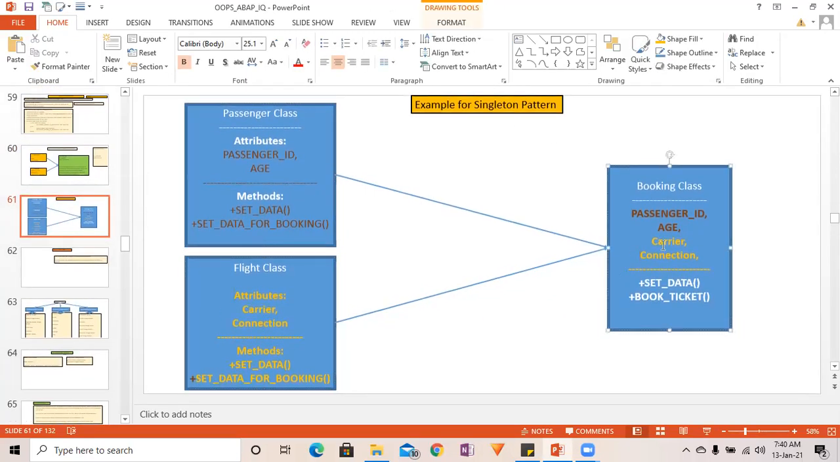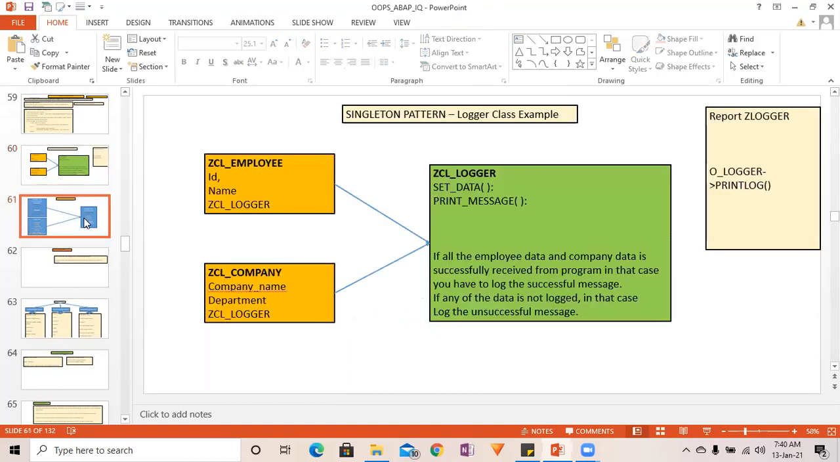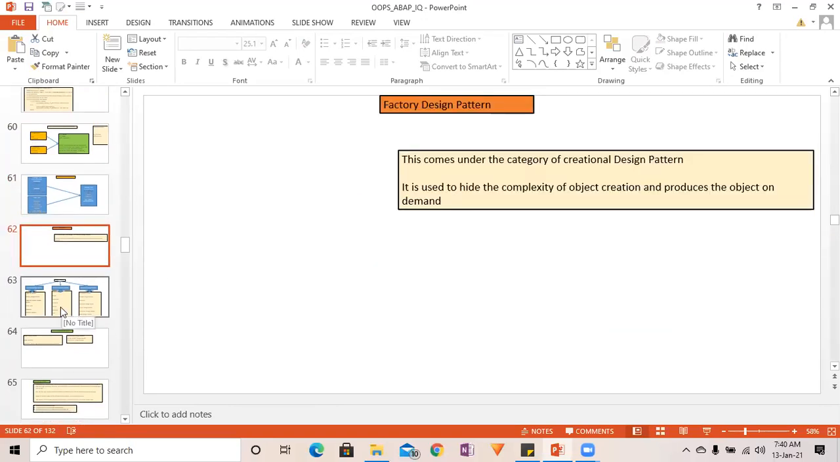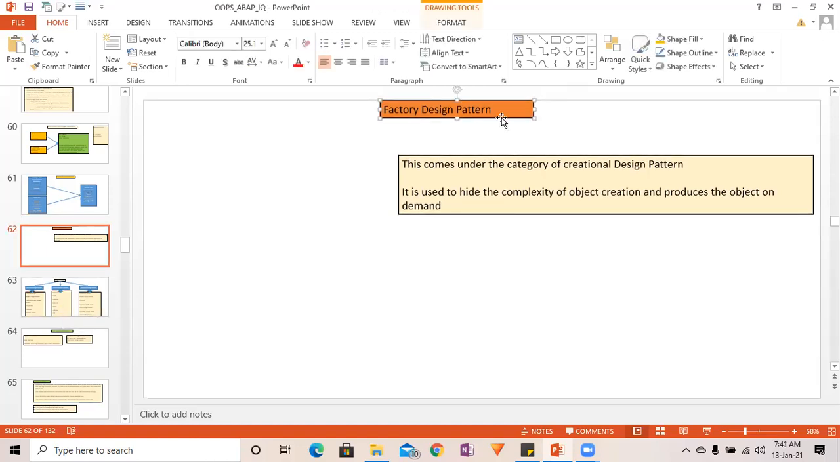I have discussed all these examples in very much detail in my OOPS ABAP video course. You can go for that and you can subscribe. All these concepts are very well explained over there.